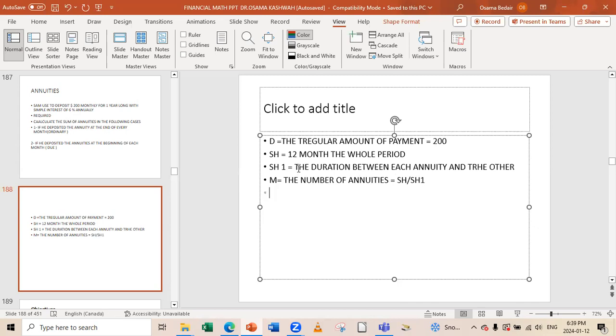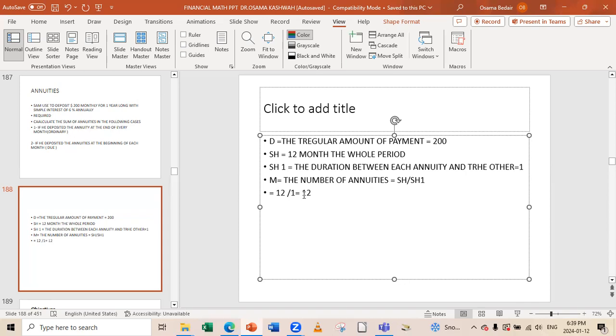SH is 12 months and SH1 is 1 month. So here M will equal 12.